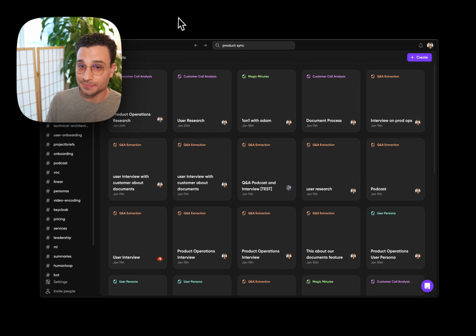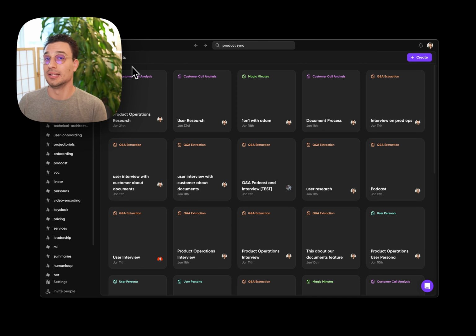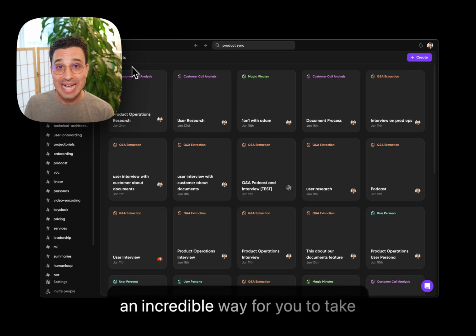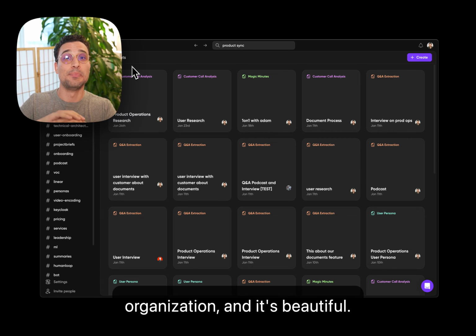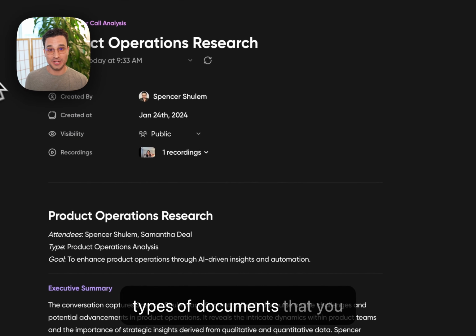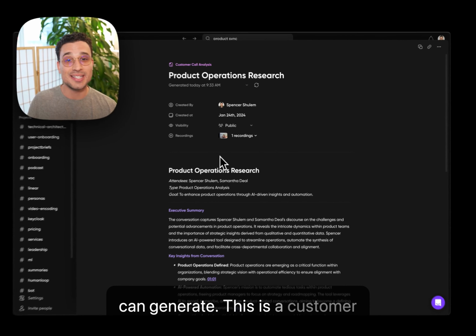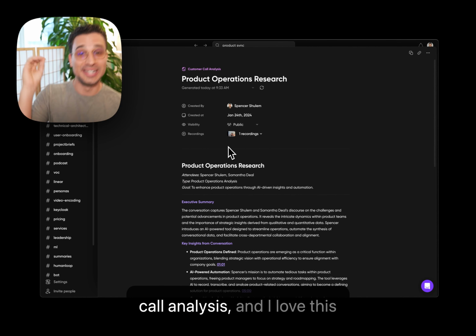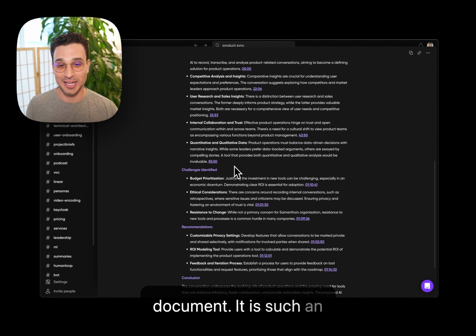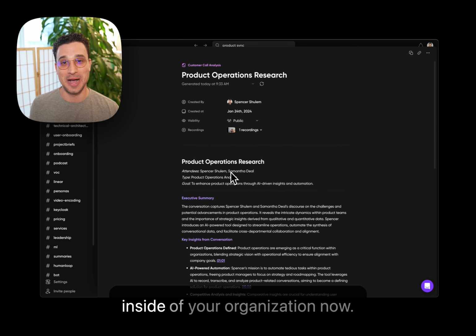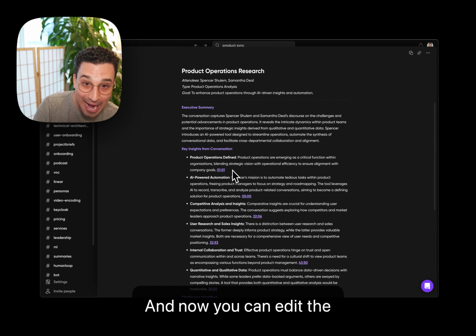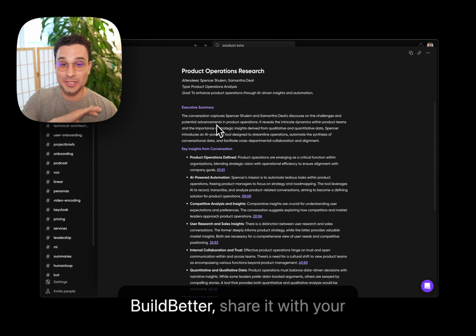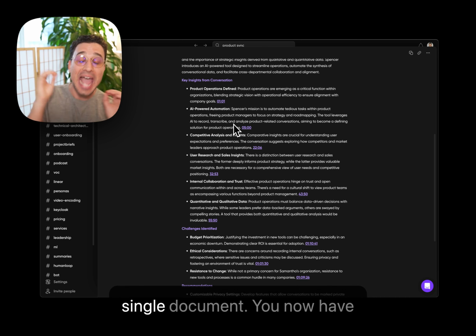Now to start off, you've probably seen documents. Documents is an incredible way for you to take a call, let's say a customer call, analyze that, and turn that into a deliverable, an asset for your organization, and it's beautiful. So we have over 4 different types of documents that you can generate. This is a customer call analysis, and I love this document. It is such an incredible asset that you have inside of your organization now. And now you can edit the document straight inside of BuildBetter, share it with your team, or copy and paste it out. And you have citations in every single document.